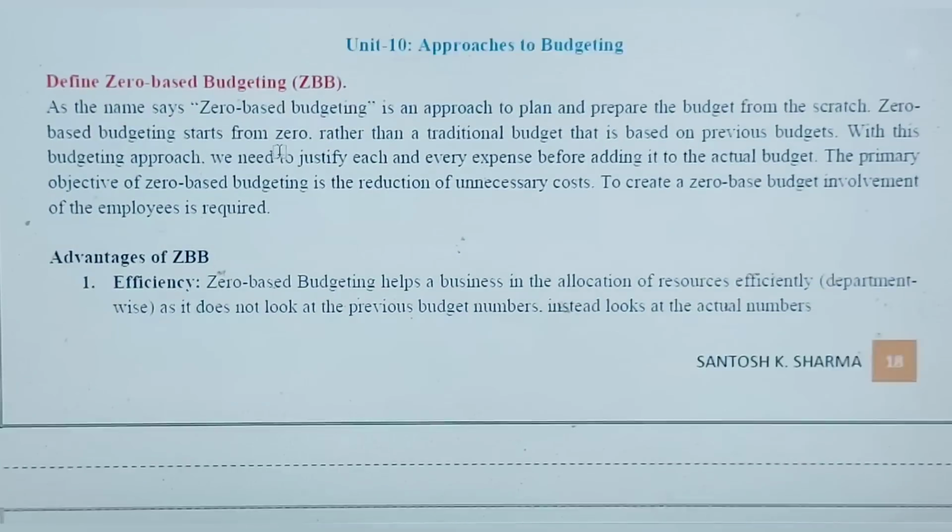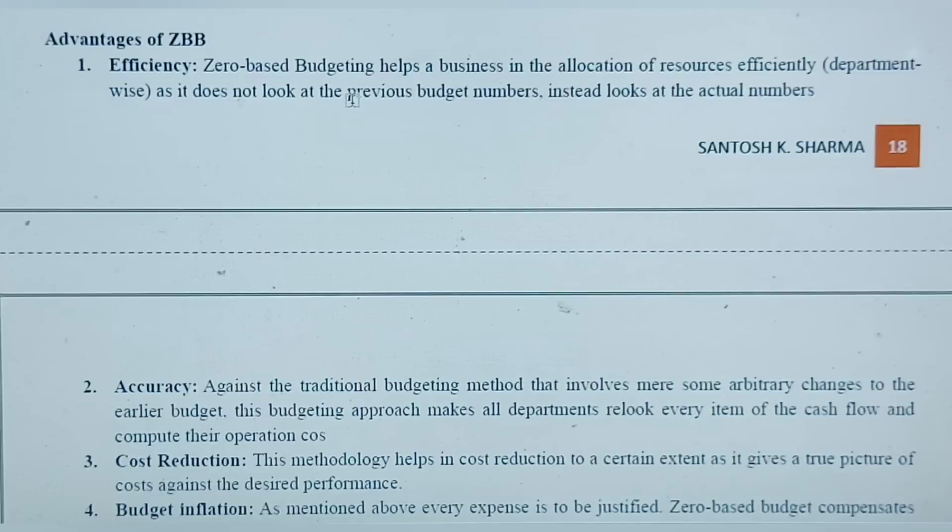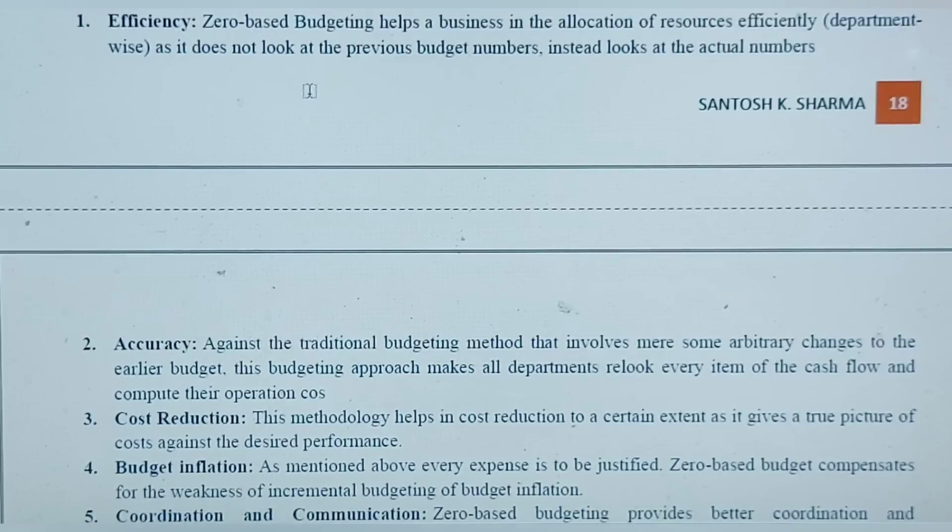Unit 10 की बात करते हैं, approaches to budgeting, and you should know what is this zero based budgeting, जिसको हम लोग शॉर्ट में बोलते हैं ZBB, and basically इसके नाम में ही है जीरो बेस्ड, that means the budgeting starts from zero, null, and इसके भी बहुत सारे advantages हैं.